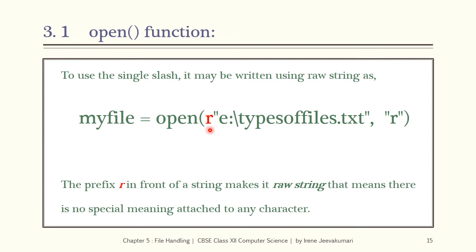When r is not prefixed before the first parameter of the open function, this slash and t gets a special meaning and it is considered as an escape sequence for tab space. So typesoffiles.txt will not be opened as expected and it may lead to error. So when it is prefixed with r, all the special meanings will be removed from these characters. So single slash can be used in a path when it is prefixed with a raw string r.